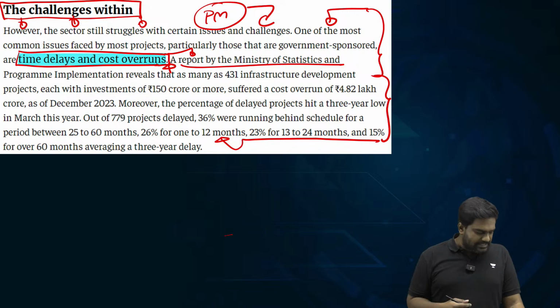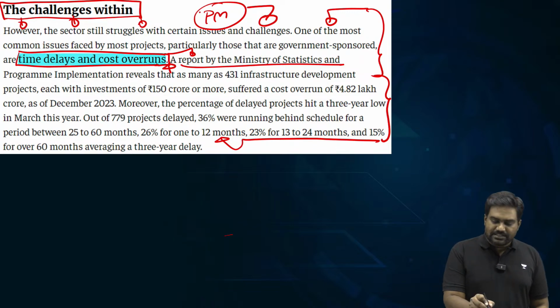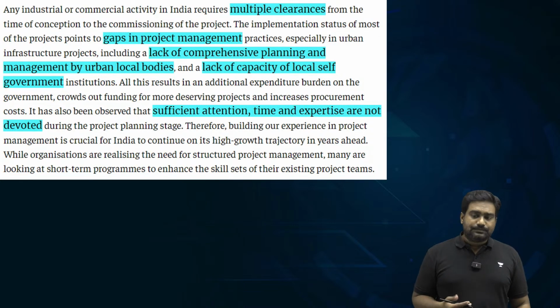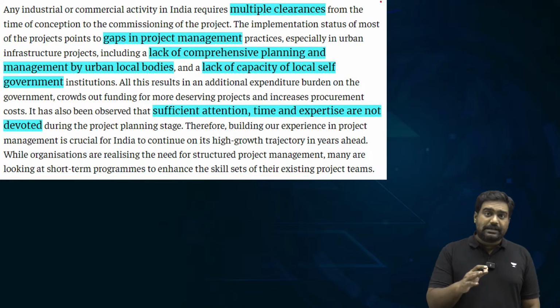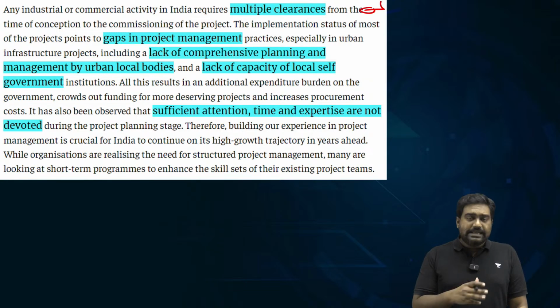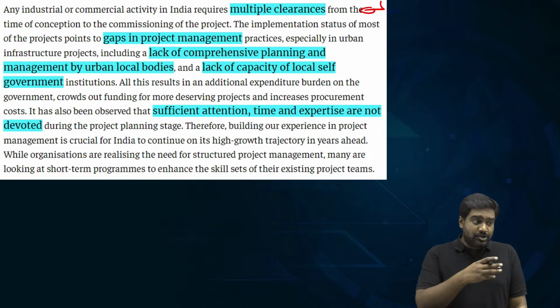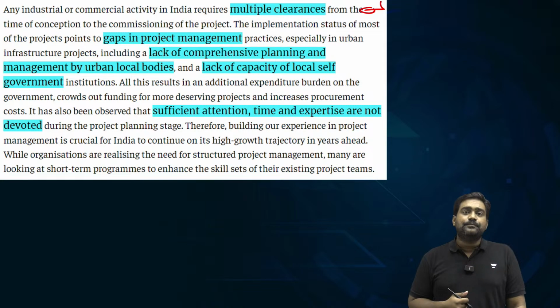So to address time delays and cost overruns, you need efficient project management. Those who are from the corporate sector would better understand the significance of project management, right? So this managerial practice will help bring the best practices right from the planning stage. You can make the project more efficient, ensure that the deadlines are adhered to, and ensure accountability of the stakeholders.